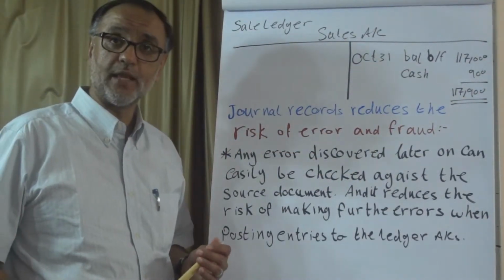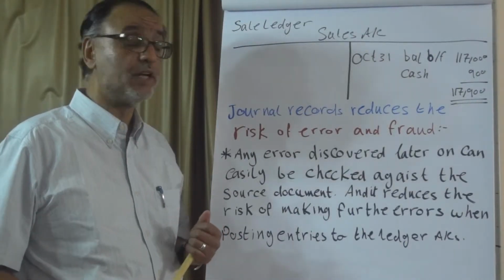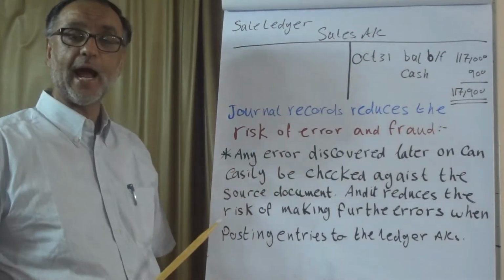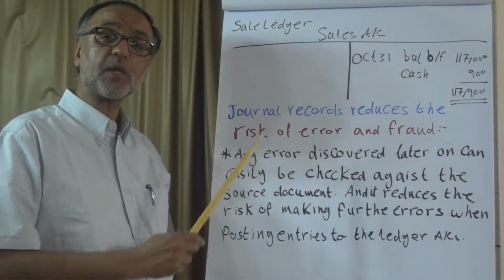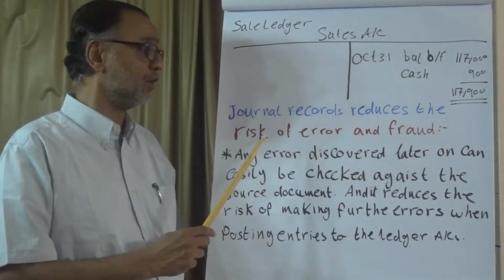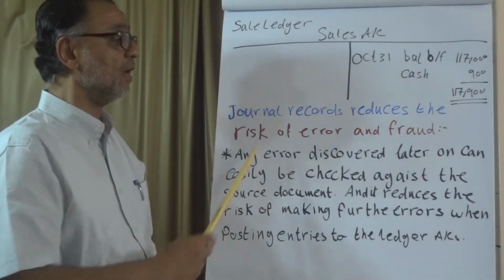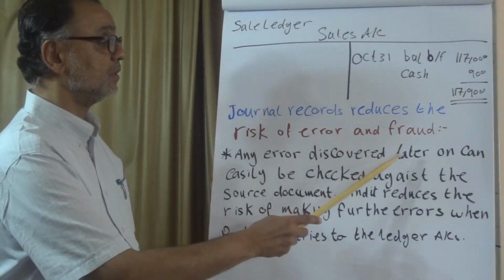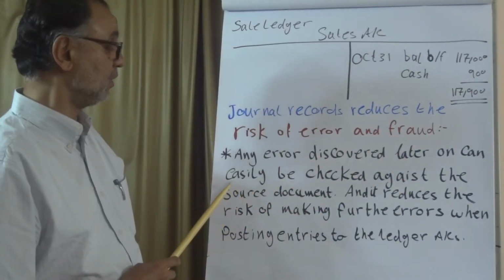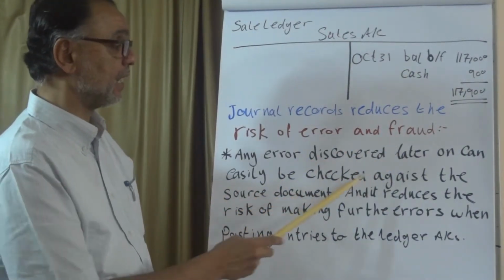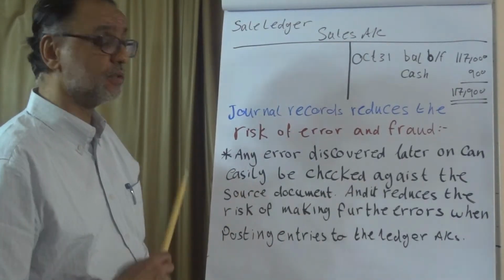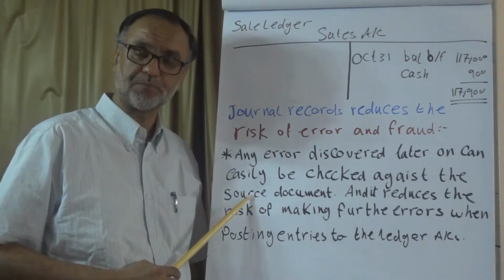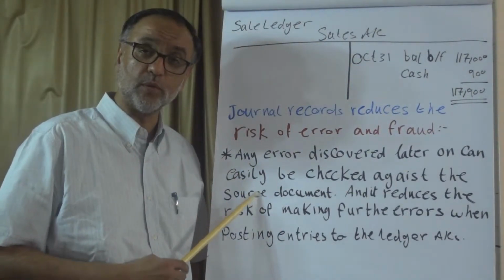We want to say that journal entries reduce the risk of error and fraud. How would the journal entry reduce the error and fraud? Any error discovered later on can easily be checked against the source document because we refer to the source documents in our entries, so it will be easy to track it.